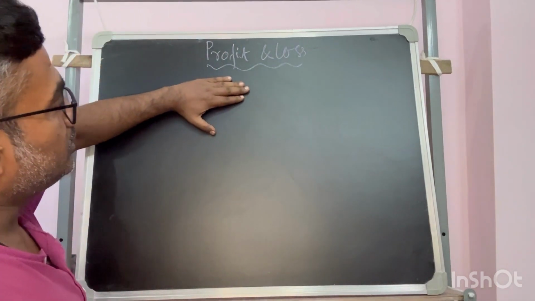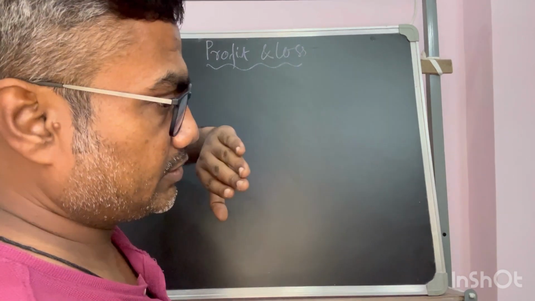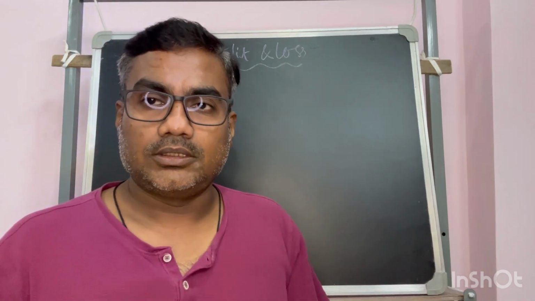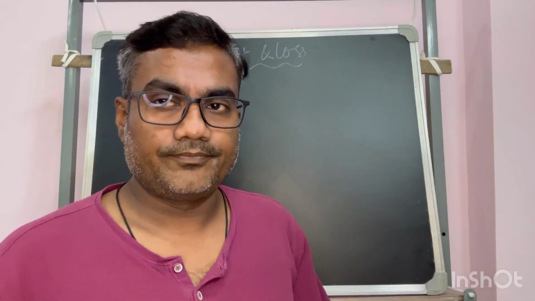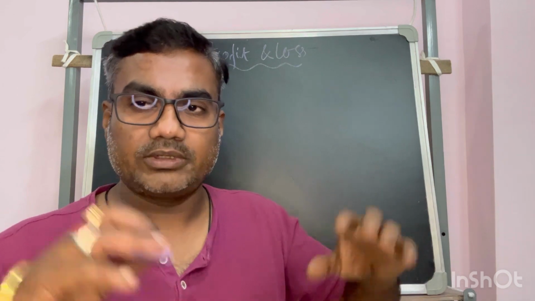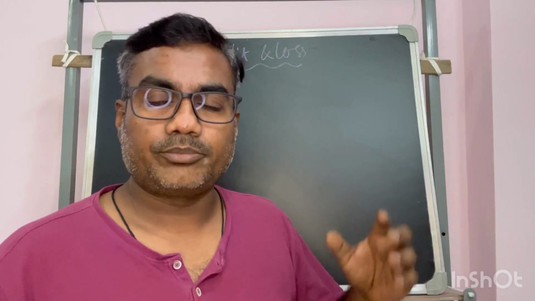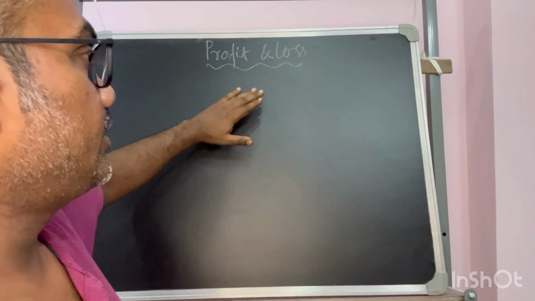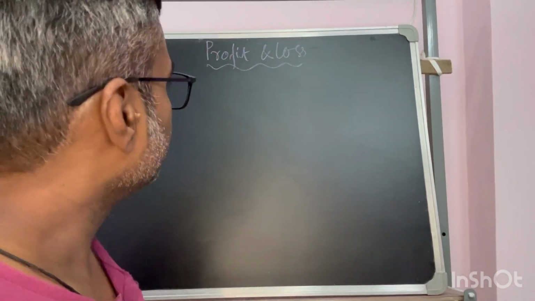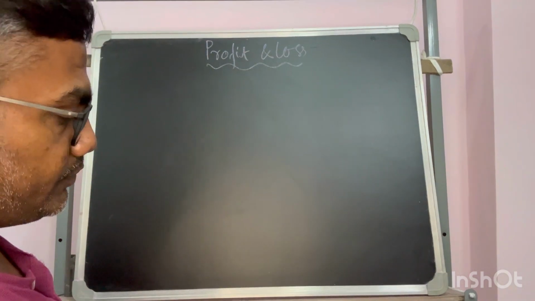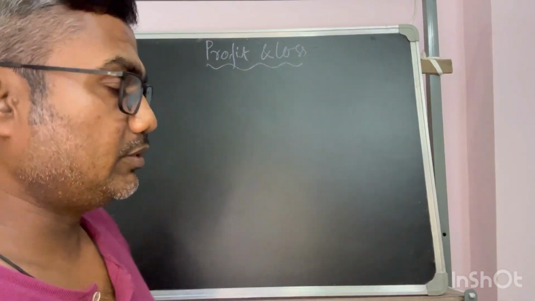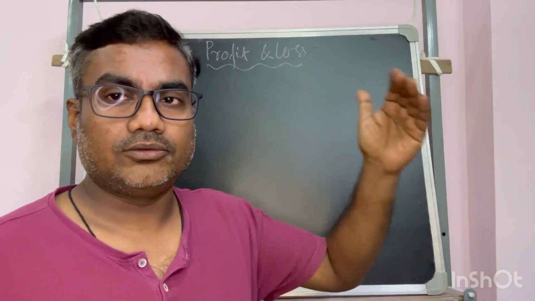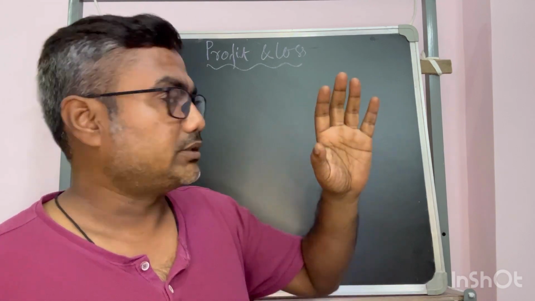So the profit we talk about is basically in the case of financial transactions. Apart from everything else that is talked about regarding profit and loss, we will confine ourselves to financial transactions. For financial transactions, when we gain financially, that comes under profit, and when we lose something, that comes under loss.